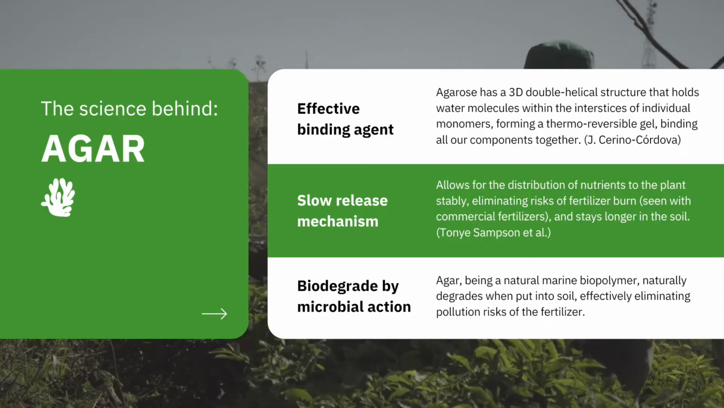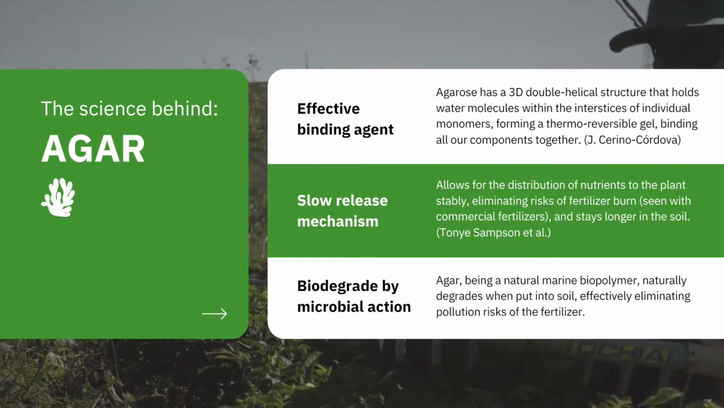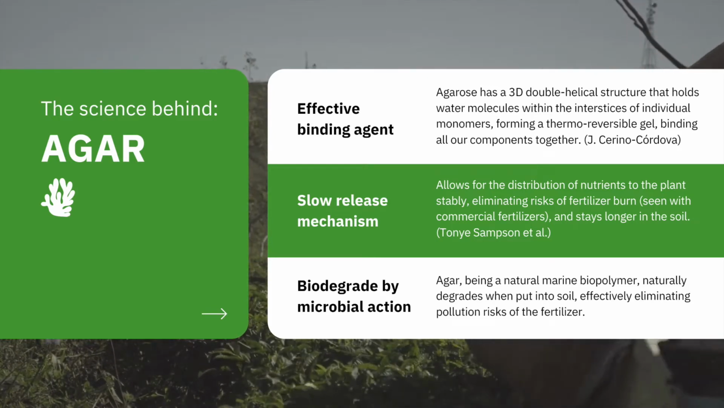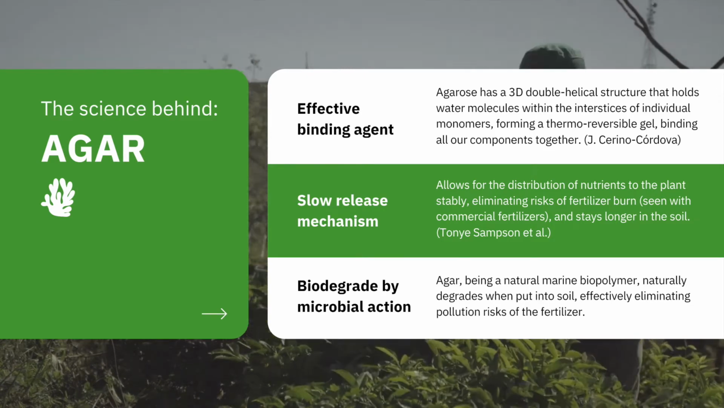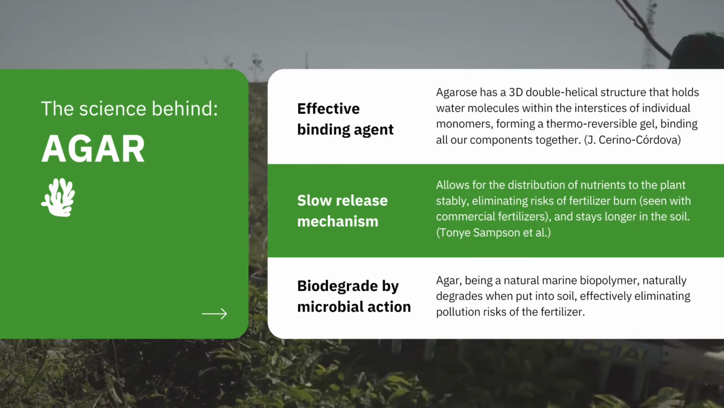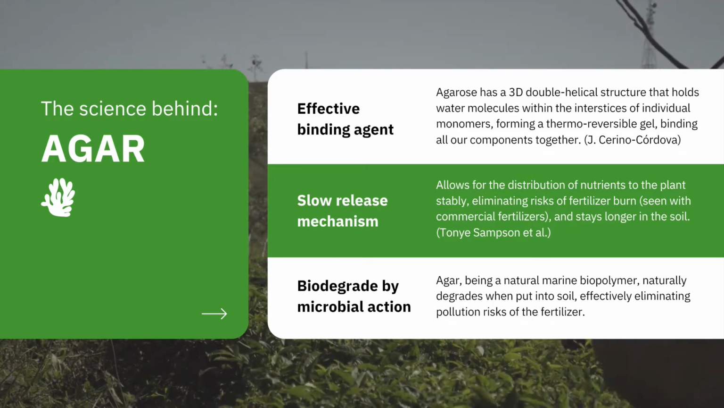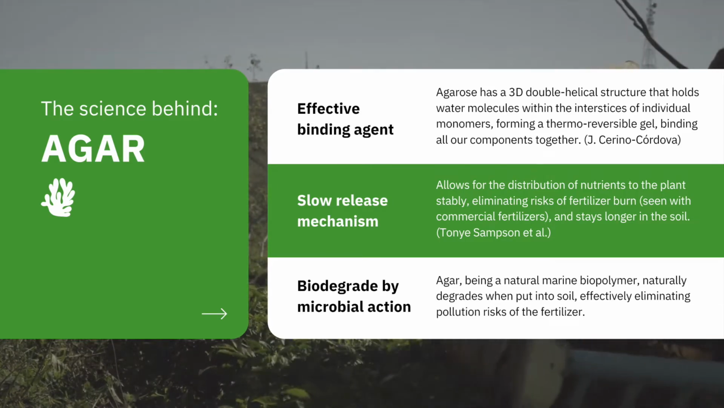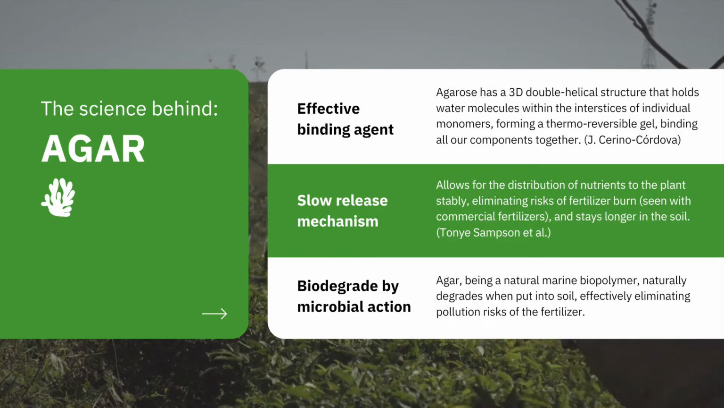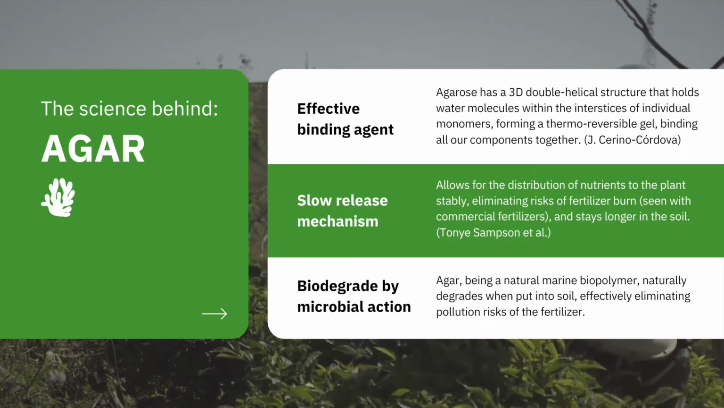First and foremost, agar is a natural marine biopolymer that has a double helical molecular structure that is capable of holding water molecules in its interstices. This forms a thermoreversible gel-like substance in 1% agar solution, making agar the superior binding agent. Moreover, agar's diffusive property makes it a slow-release fertilizer that is also biodegradable through microbial action, eliminating the risks of fertilizer burn and soil pollution, which is commonly seen in commercial fertilizers.